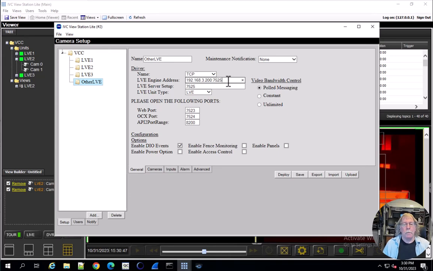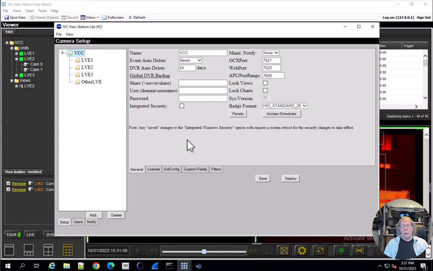That's how we communicate with that LVE. And we're going to turn on unlimited bandwidth control because we're on a fast network. Then we're going to hit Save. And in order to register that LVE, we need to go to the VCC section and deploy that.